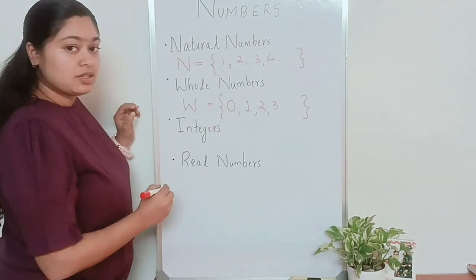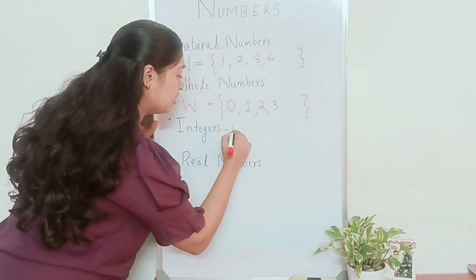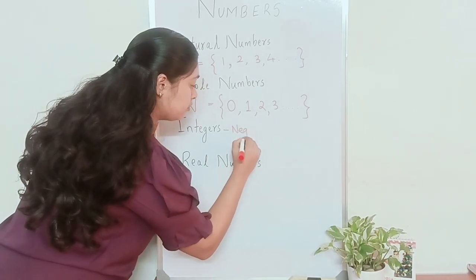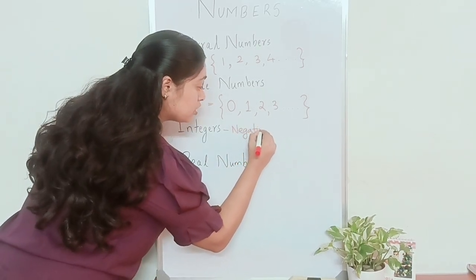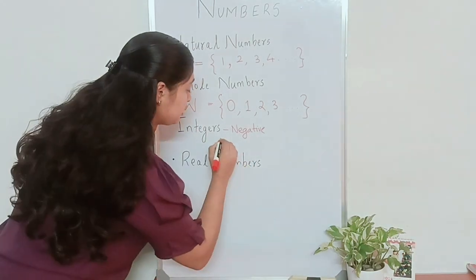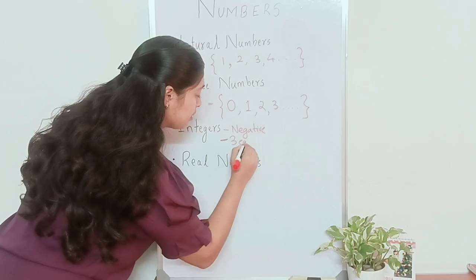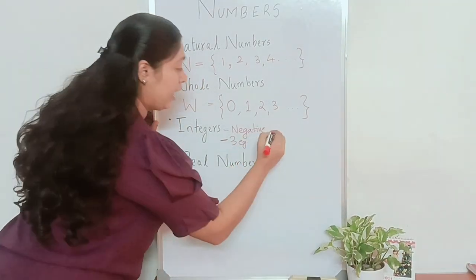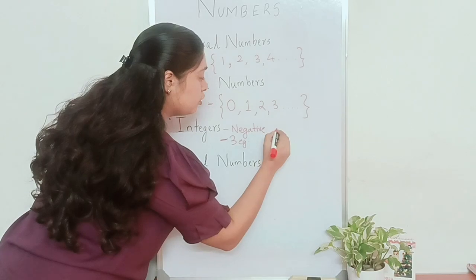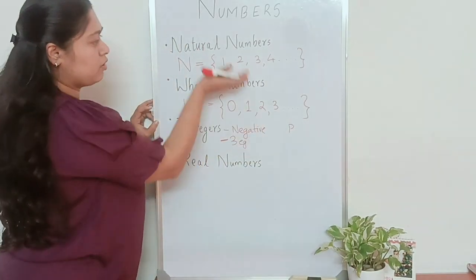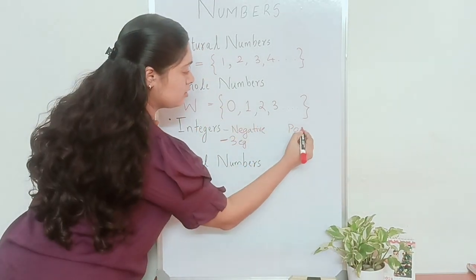So integers means you have some negative numbers. Just so you don't get confused, negative numbers means you'll see a minus symbol in front of them, like -3 is an example. Along with the negative numbers, you will have the positive numbers, like all the natural numbers that we discussed.